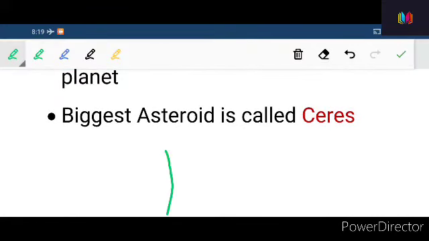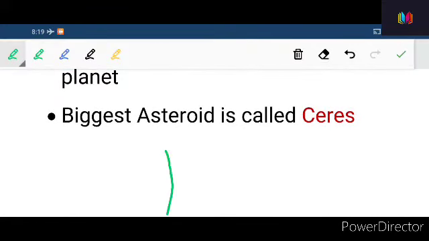Just remember this fact. Now Moon is Earth's natural satellite. Friends, please remember this fact. Let me erase this and do some work here. So the satellites are of two kinds. One is natural satellite and one is man-made satellite. Man-made satellites are the satellites that are sent by ISRO, NASA. Clear? These are called man-made satellites.